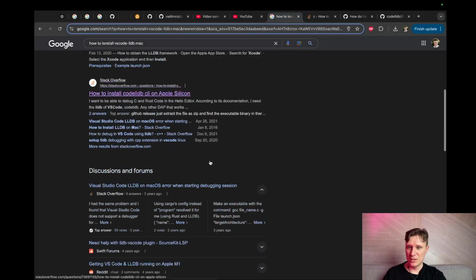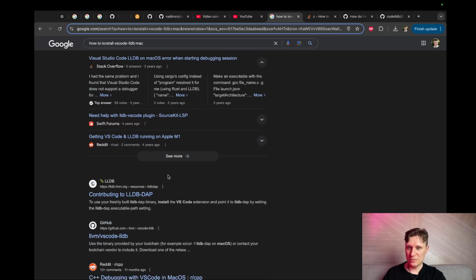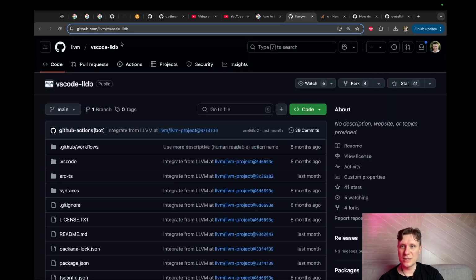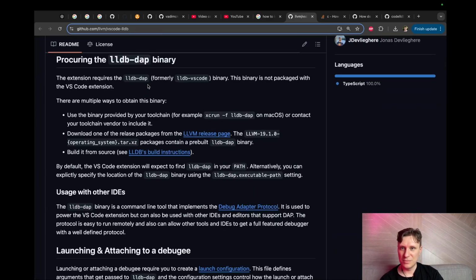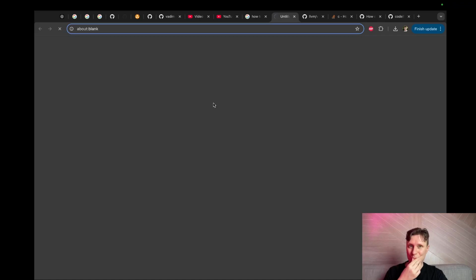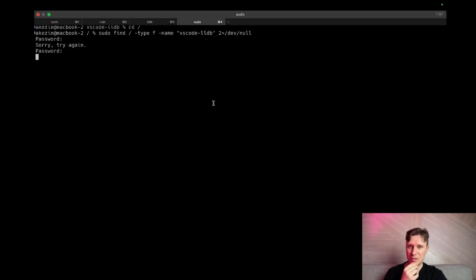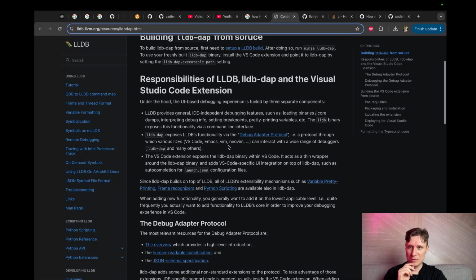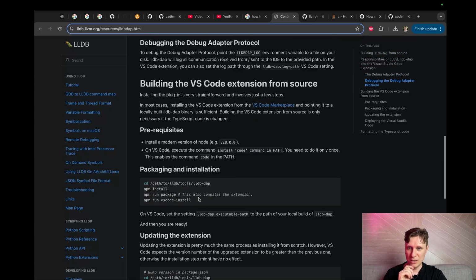Still nothing. How to find? Yeah, LLVM has LLDB, and I have LLVM. The extension requires LLDB DAP. Formally, I need LLDB DAP. This is a legacy one. I need this one. Okay, how to install this one? LLDB DAP. How to install? LLDB, blah blah blah. Tools pause to install, run package, VS Code install. The fuck?